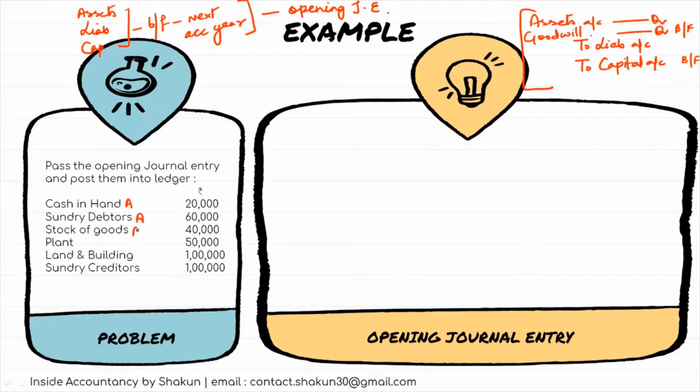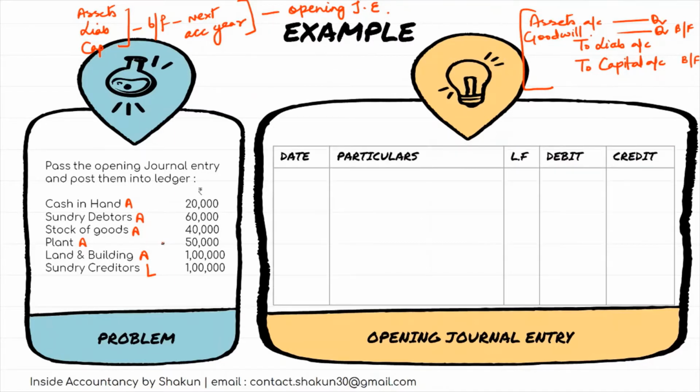Stock, asset. Plant, asset. Land and building, asset. And sundry creditors, the people to whom we have to make a payment, from whom we must have made credit purchases, is a liability. So we have identified the assets and liabilities here. Now in the opening journal entry, how will we pass? All the assets will be debited. So just have a look.